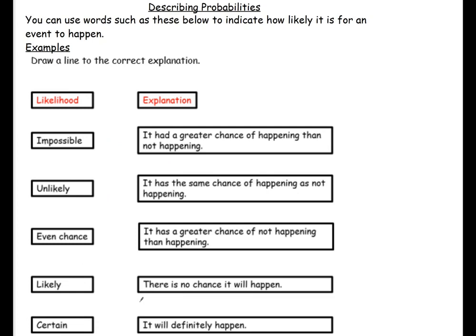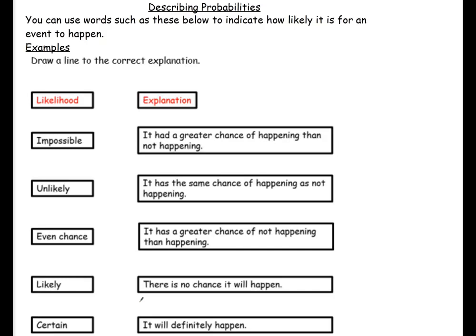And these explanations over here match with one of these descriptions. So what I'd like you to do is I want you to write this out in your big books and match these likelihoods to the explanation. So pause the video, give it a go, and then when you're ready to check your answers, press play and I'll be going through it. Make sure you use a pencil to match them up just in case you do make a mistake.